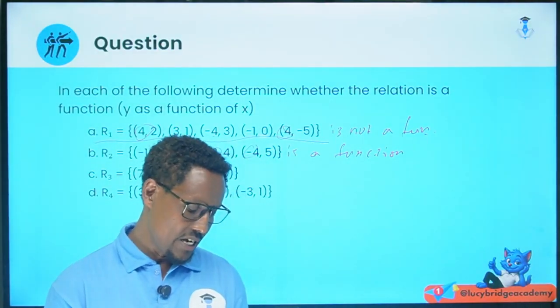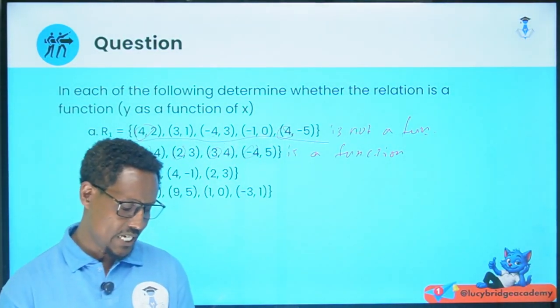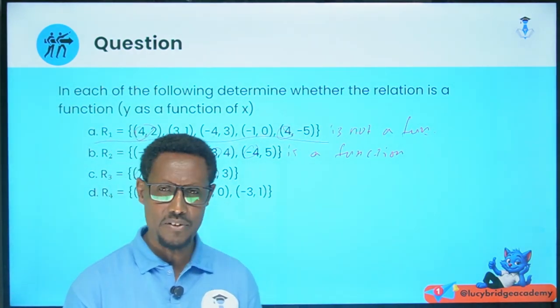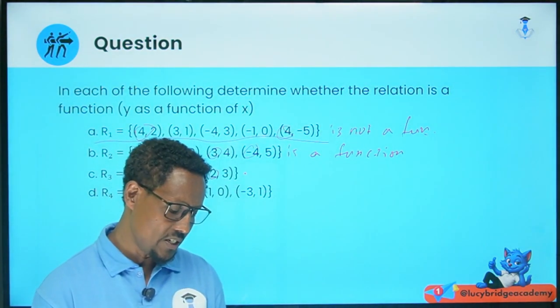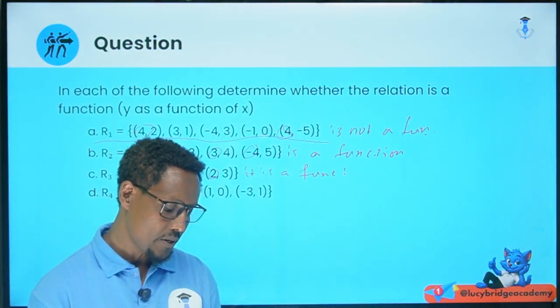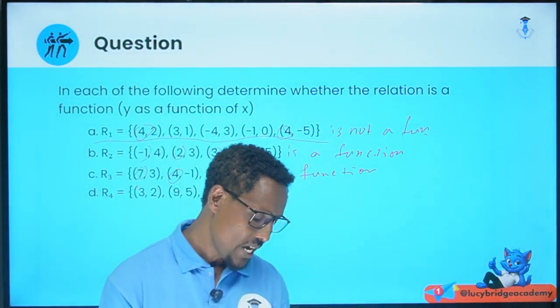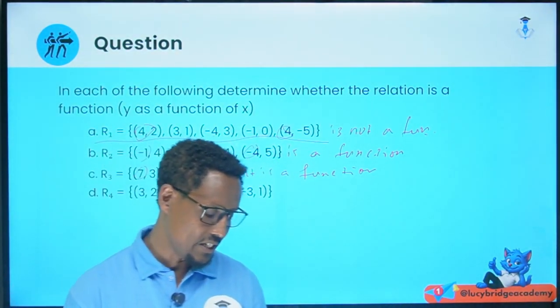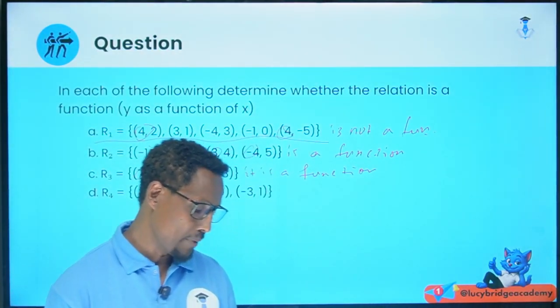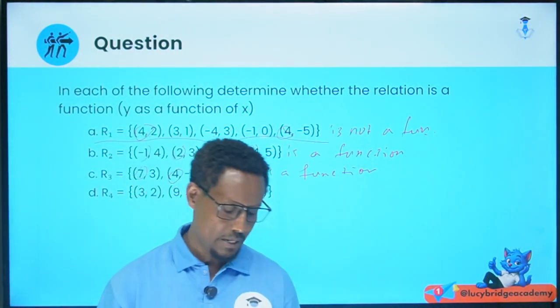Next, R3: (7, 3), (4, -1), (2, 3). The first elements 7, 4, and 2 are different. Therefore, it is a function, because every element of the domain, that is 7, 4, and 2, pairs with exactly one element in the range.